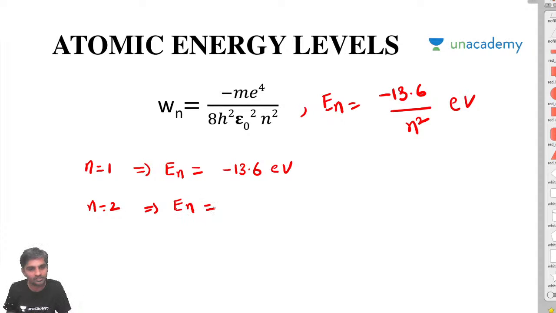En is going to be minus 13.6 by 4, which is approximately minus 3.41 electron volts.